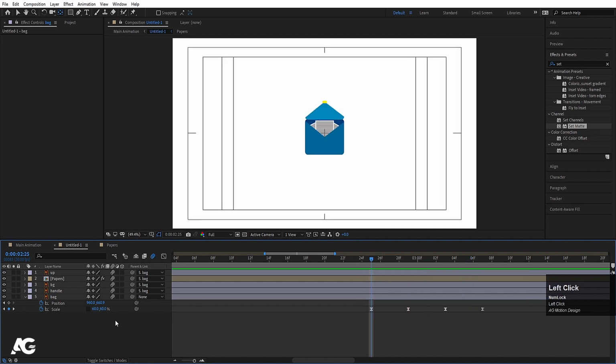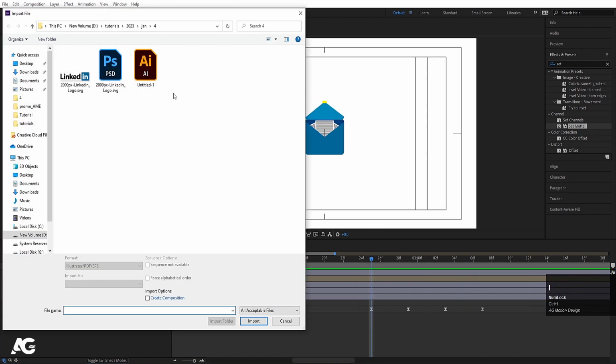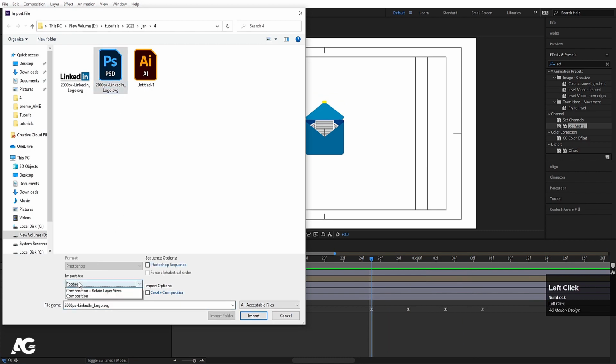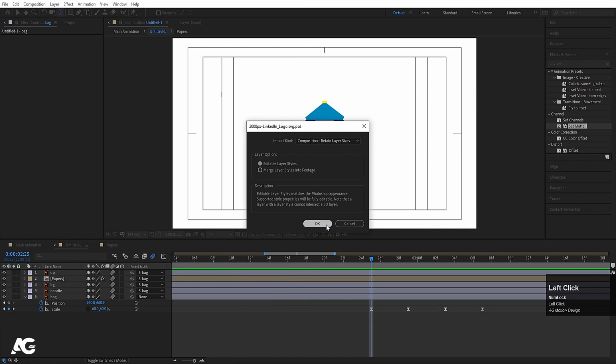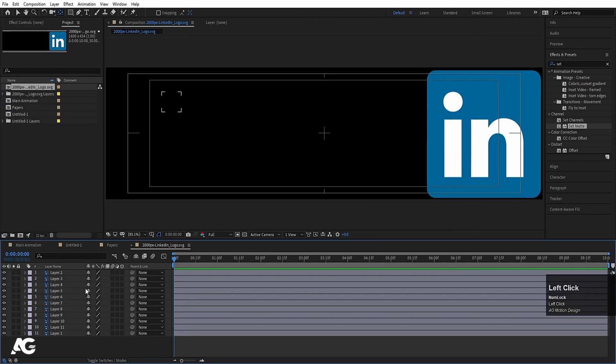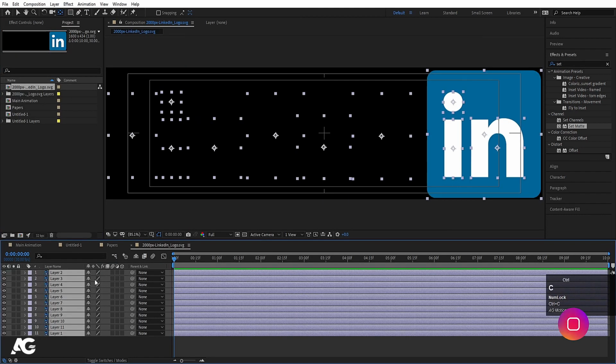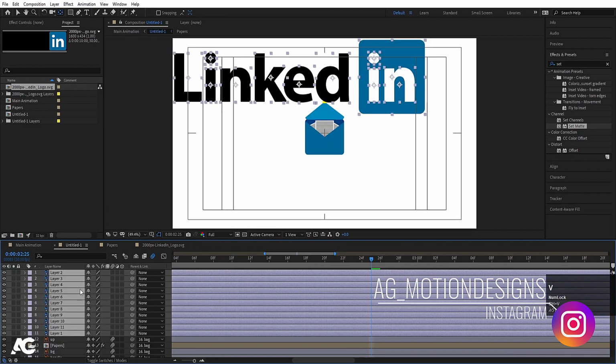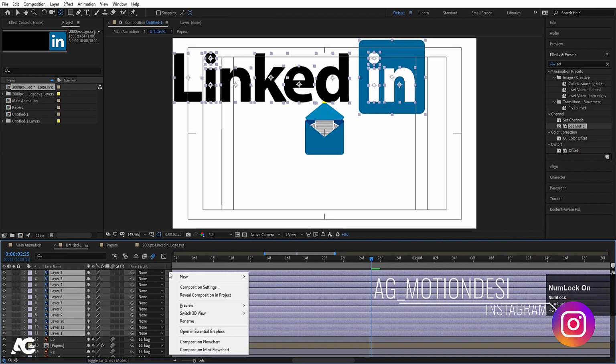Now we need to import our Photoshop file. Select this PSD file, go to import as composition, retain layer sizes, and simply hit import. Don't change anything. Double click on this, hit Ctrl A to select all, hit Ctrl C to copy, go over here and hit Ctrl V, and as you can see all the things are here.